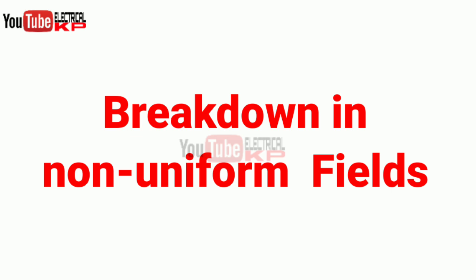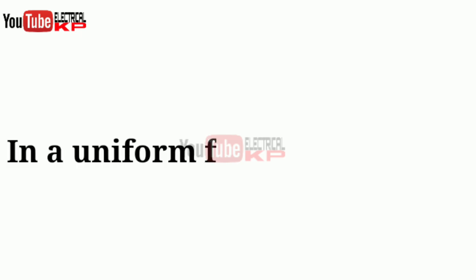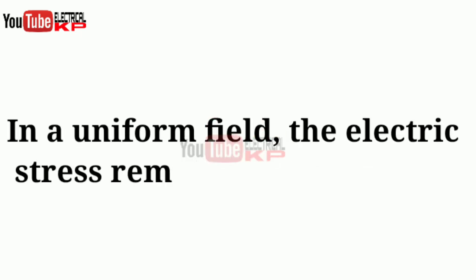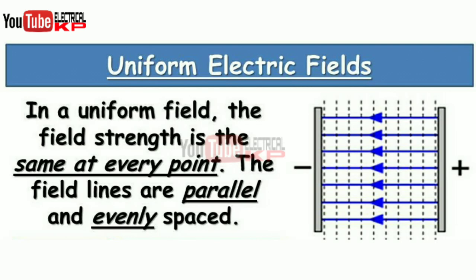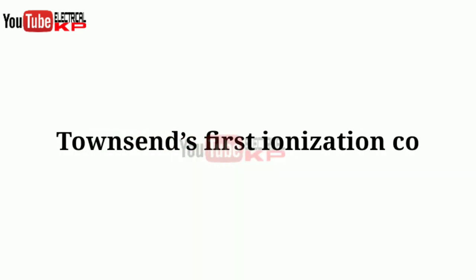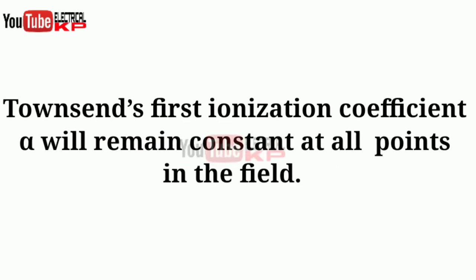Today's topic is breakdown in non-uniform field. After covering the topics about the uniform fields, now we are moving towards the non-uniform fields. As we know, in the uniform fields, the electrical field remains the same at all the points in the space. That's why the field lines are parallel and equally spaced in the uniform field, and the first ionization coefficient, known as alpha, remains constant in the uniform field.